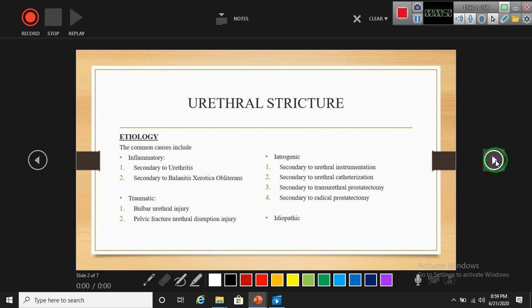Iatrogenic means secondary to urethral instrumentation, urethral catheterization, transurethral prostatectomy, and radical prostatectomy. Iatrogenic is actually caused by the doctors or the physicians, and idiopathic.